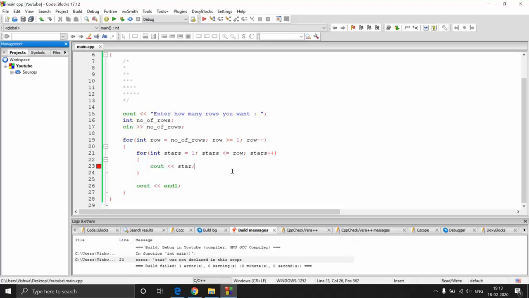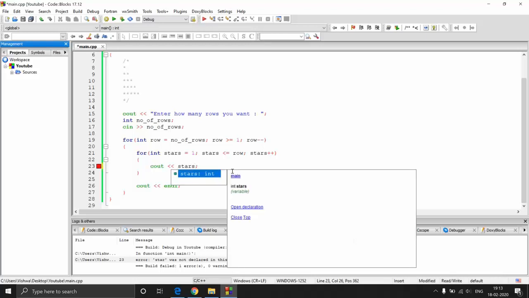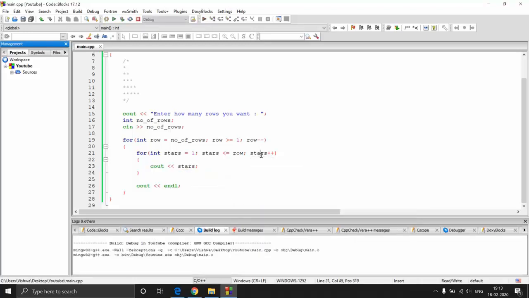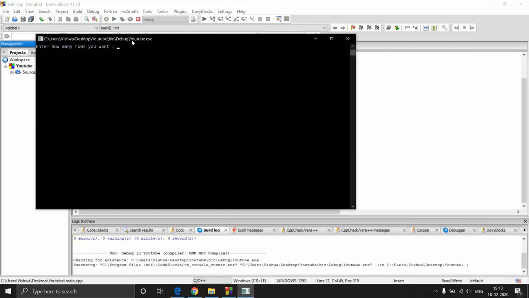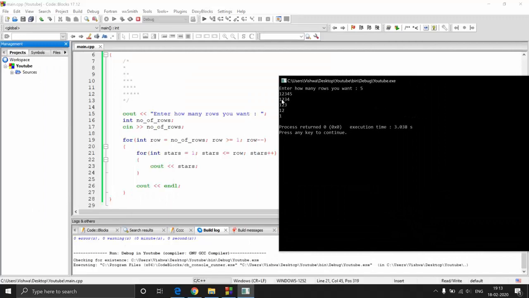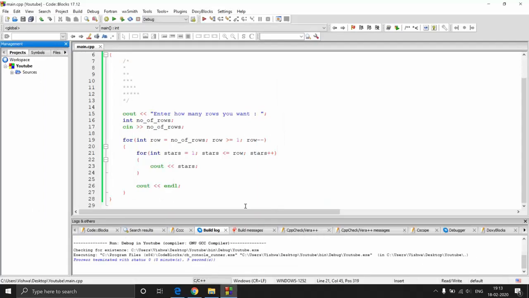What is that? Okay, it is not star, it is stars, and F9. So enter how many rows you want. I want 5 rows. So here you have that output: 1, 2, 3, 4, 5, 1, 2, 3, 4, 1, 2, 3, 1, 2, 1. So this is how you print basic patterns.